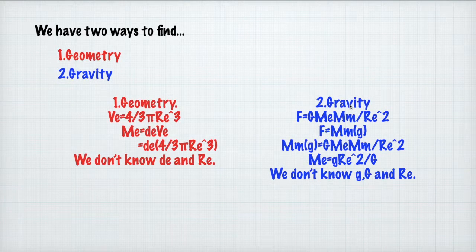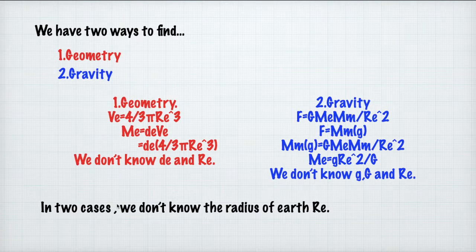In gravity, F is G m_E m_m by r squared, where m_E is the mass of Earth, m_m is the mass of man, and r_E is the radius of Earth. In free fall, F is the mass of man times the gravitational acceleration g. So we put them together and find that the mass of Earth is gravitational acceleration times radius of Earth squared, divided by the gravitational constant. In this, we don't know the gravitational acceleration, the gravitational constant, and the radius of Earth. In both cases, we don't know the radius of Earth.